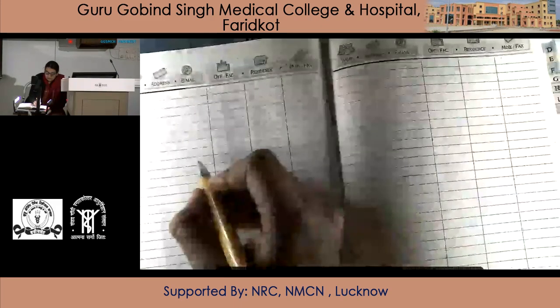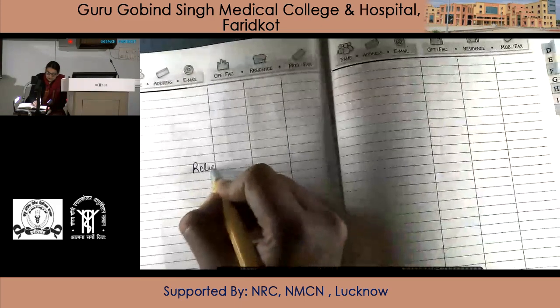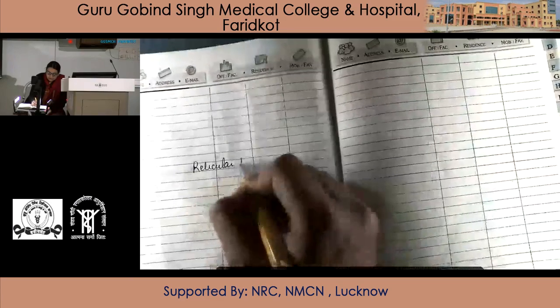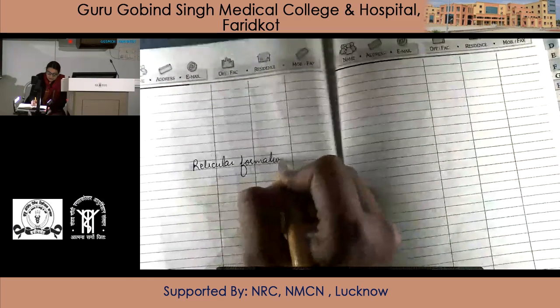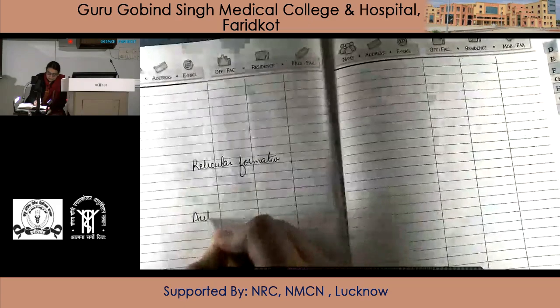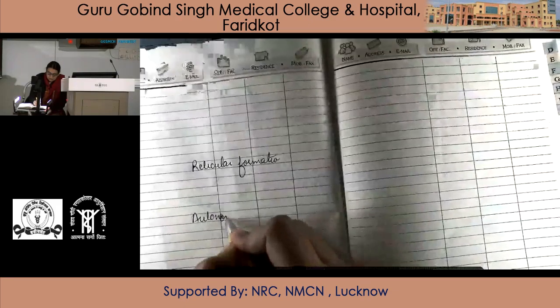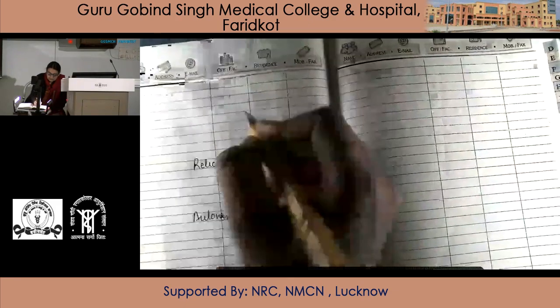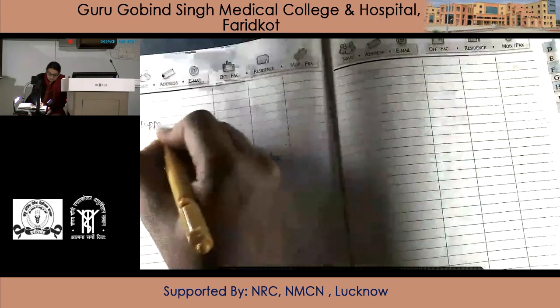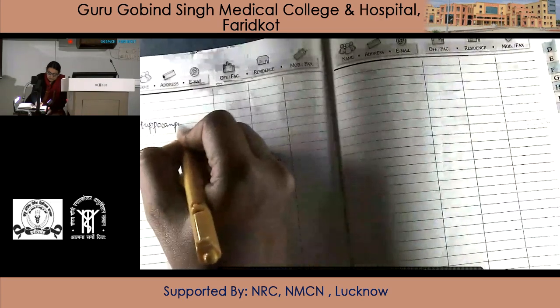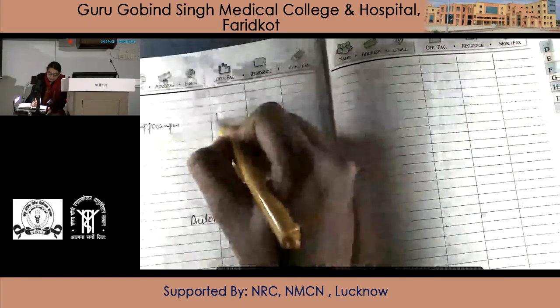Now, if you name them, then in general the reticular formation has connections with the autonomic centers, the hippocampus, which is part of the limbic system, then the hypothalamus.